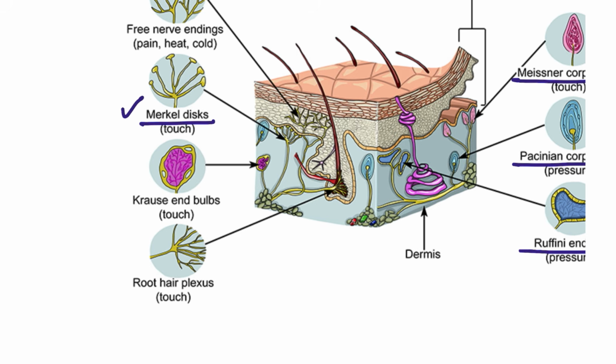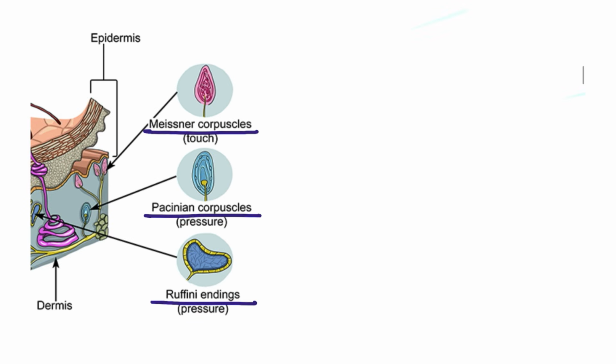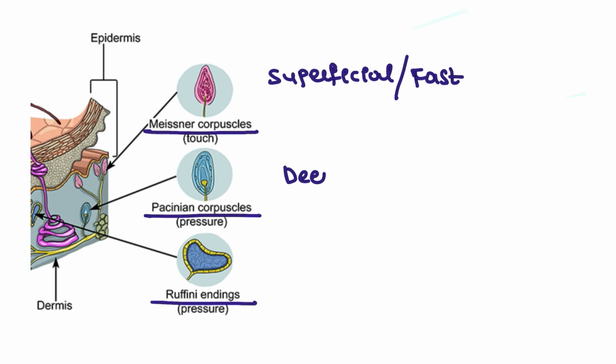Merkel disc is present in the superficial layer, but it acts very slowly. Meissner corpuscle is also present in the superficial layer, and it acts very fast. Pacinian corpuscle is present in the deep layer, and it acts very fast. Ruffini endings are present in the deep layer, and they act very slowly.